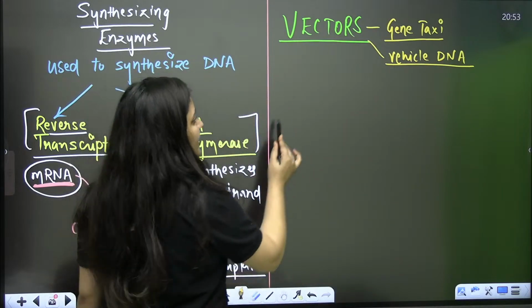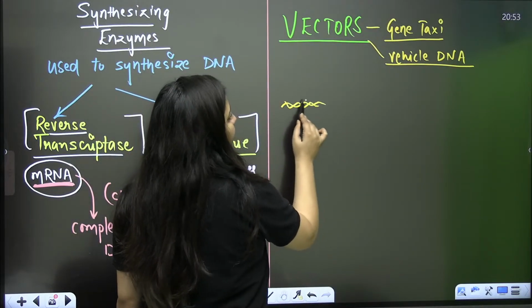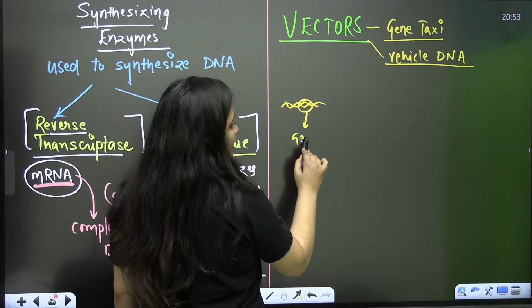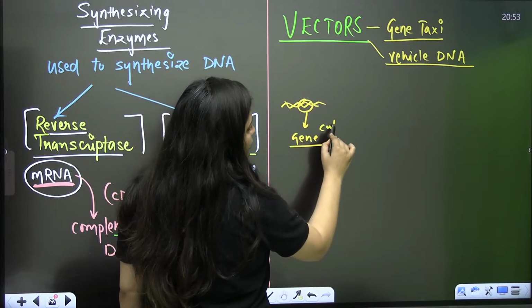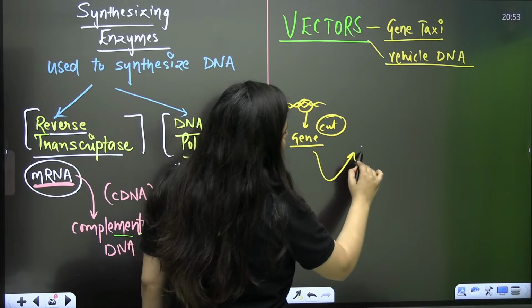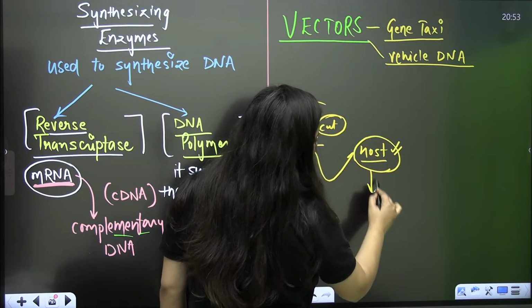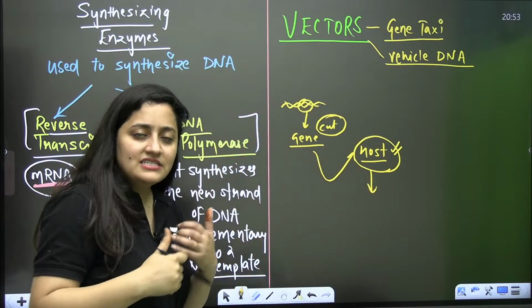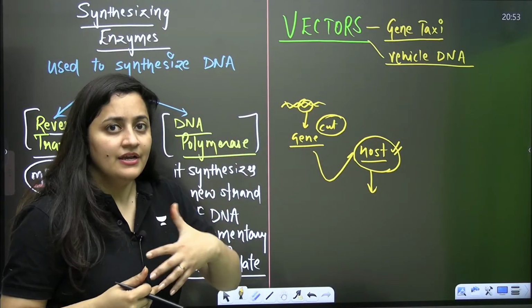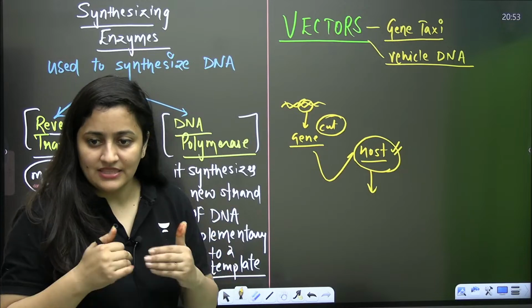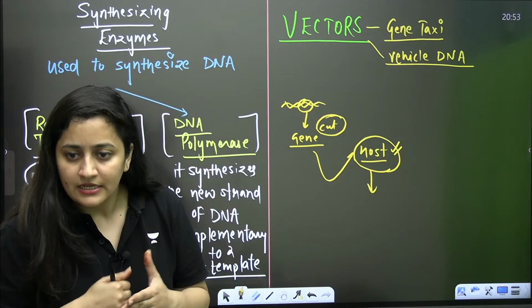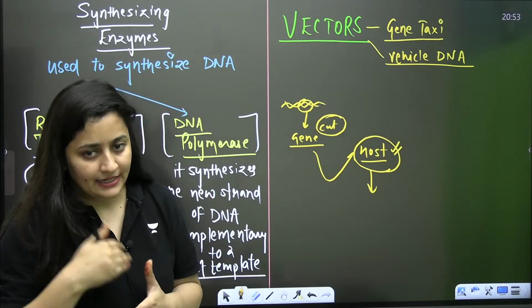Now we know what we need. We need to figure out the desired DNA or desired gene. We need to cut that desired gene. Then we have to pass that desired gene into the host, and we have to provide the conditions so that this desired gene can replicate and form its multiple copies. That's what we need, isn't it?